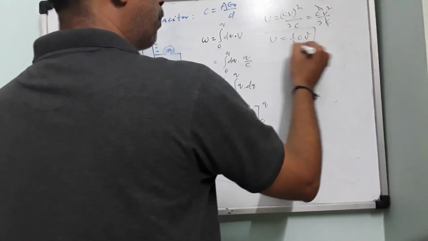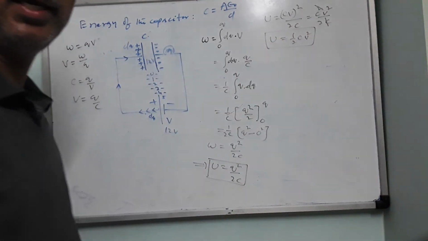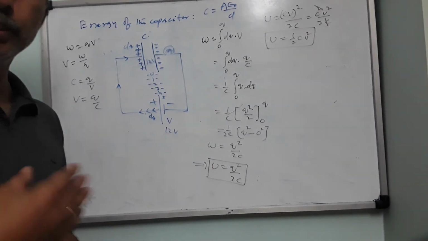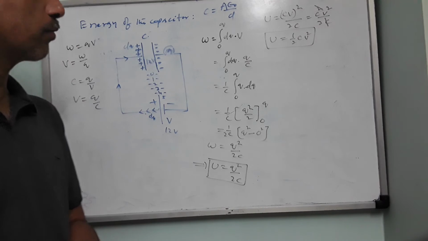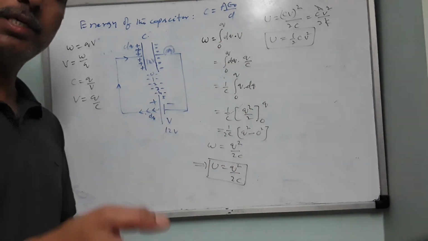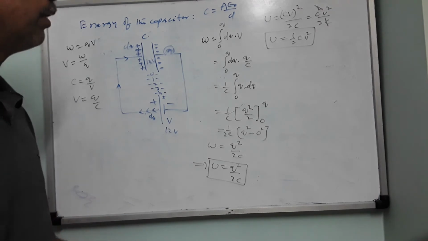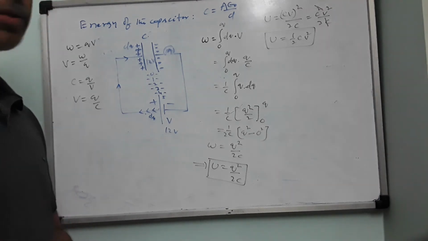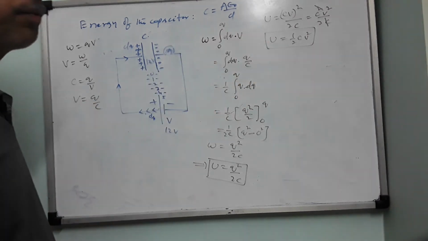This is one of the popular formats we have for energy. Kinetic energy is half mv square, potential energy of a spring is half kx square, energy of the capacitor is half CV square, like that. Energy of an inductor is half Li square, which we are going to see in the next chapters. So this is half CV square.